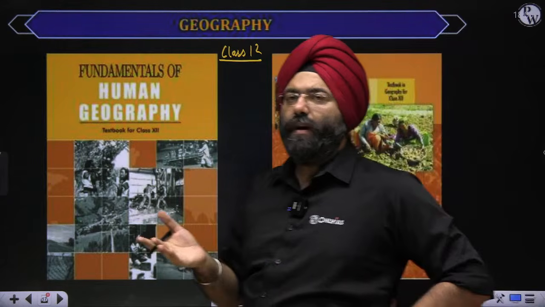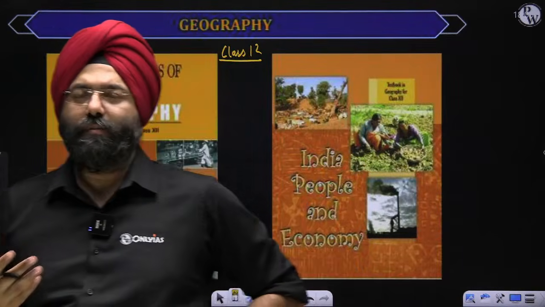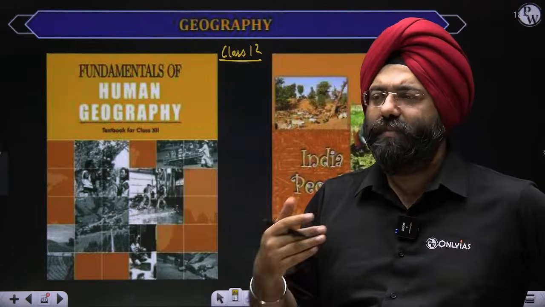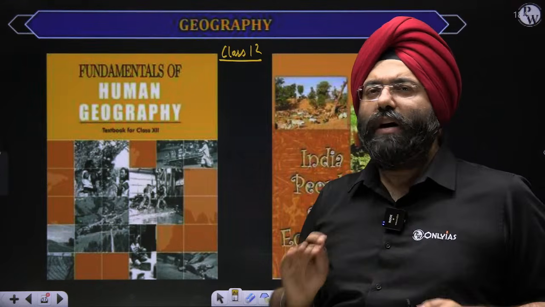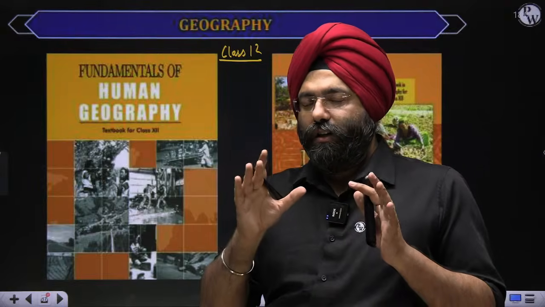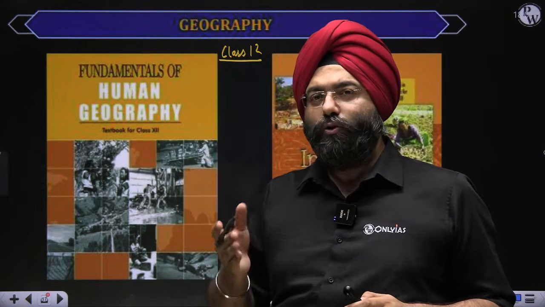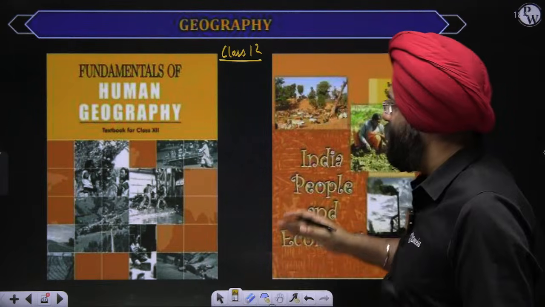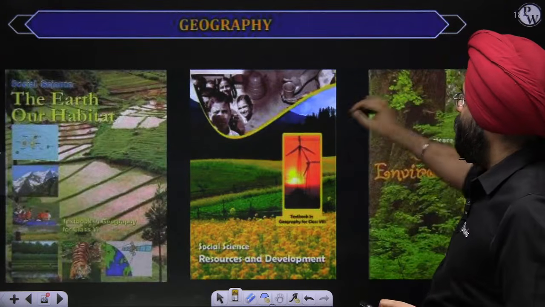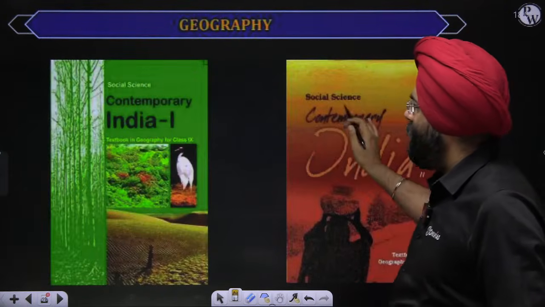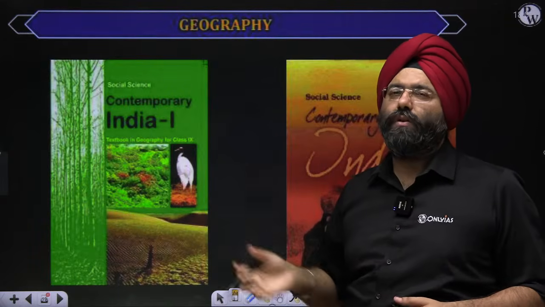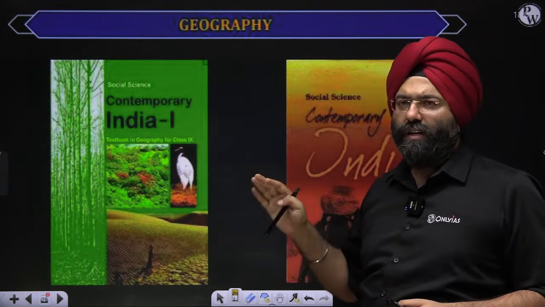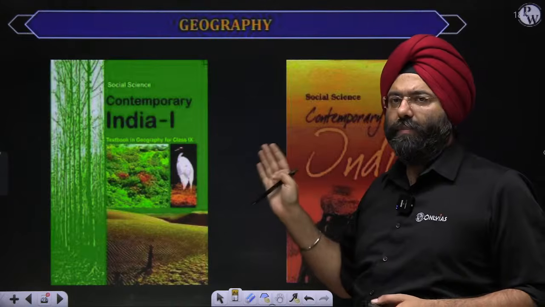I will be covering all these in my batches, so students in my batches don't need to worry about that. For those who are preparing on their own, we are giving the names of the books, because sometimes students want the names. Once you have done the class 11th and 12th NCERTs very well, doing the NCERTs of the other classes becomes very easy. You can do them in one day also. Other NCERTs are class 6th, 7th, 8th, 9th and 10th. This can be done in, let us say, 1 week only, because you have done class 10th, 11th and 12th. These are again simplified forms, but they have to be done. So we will be doing them in the class. For those preparing on their own, I'm telling this.